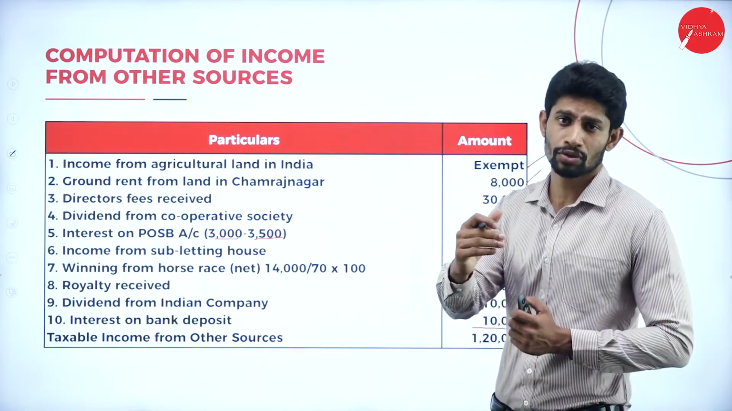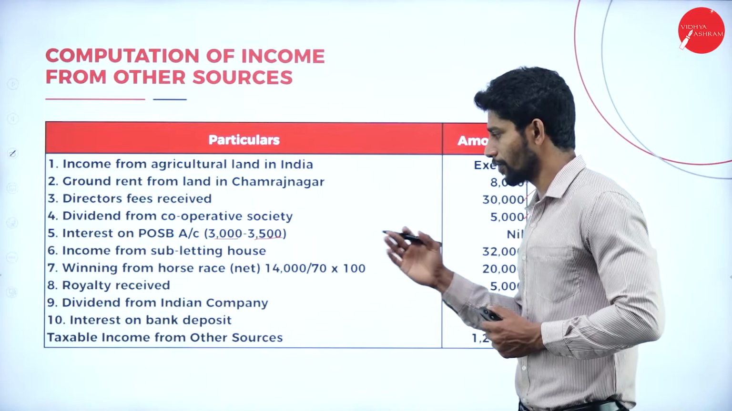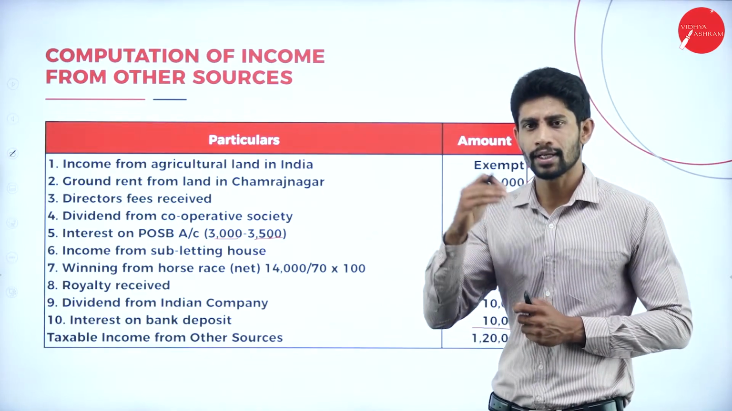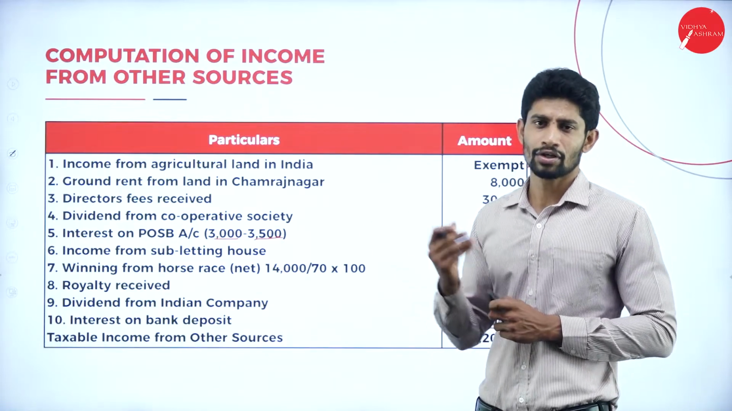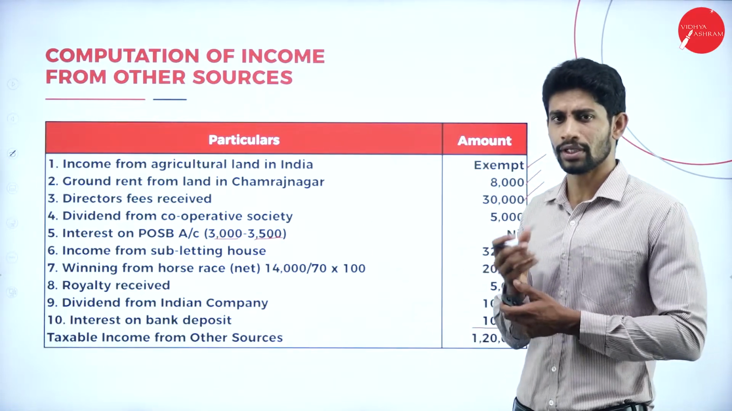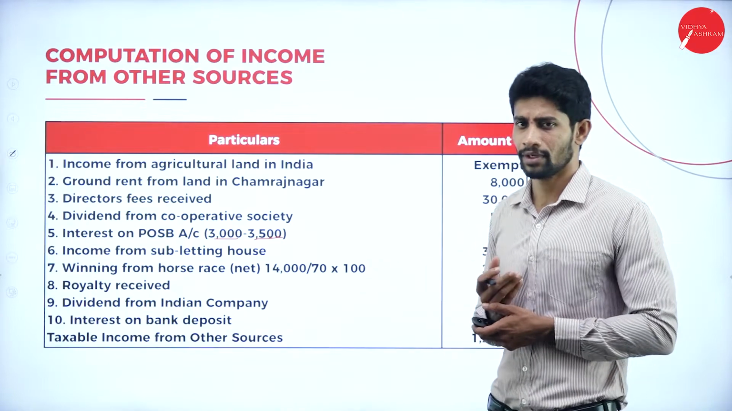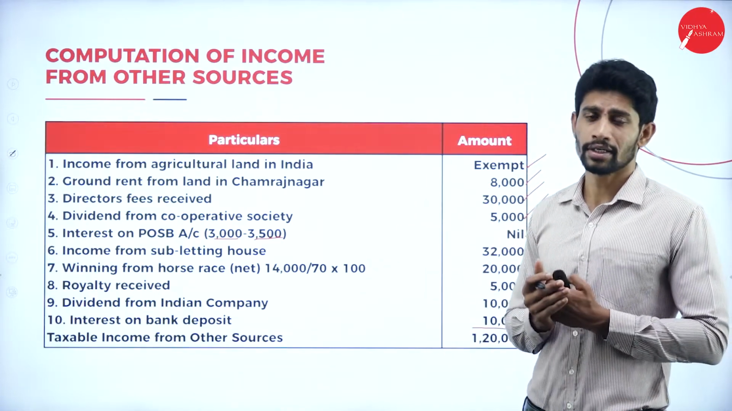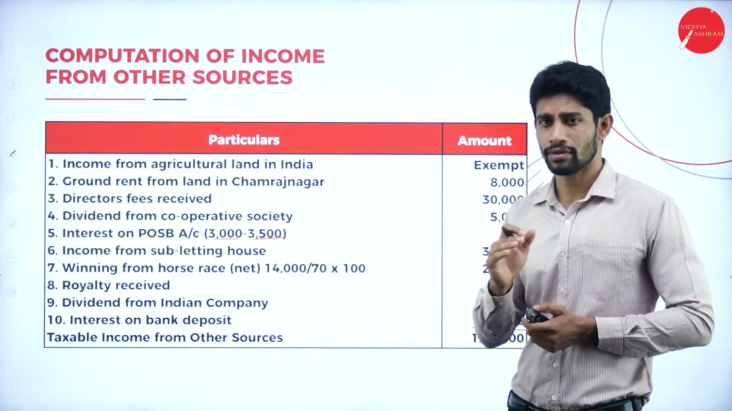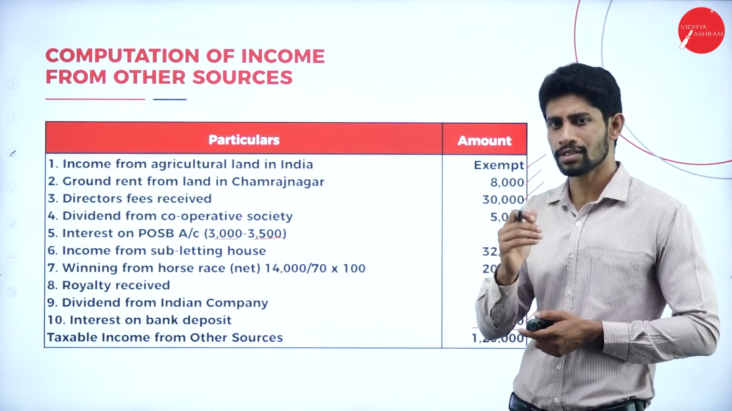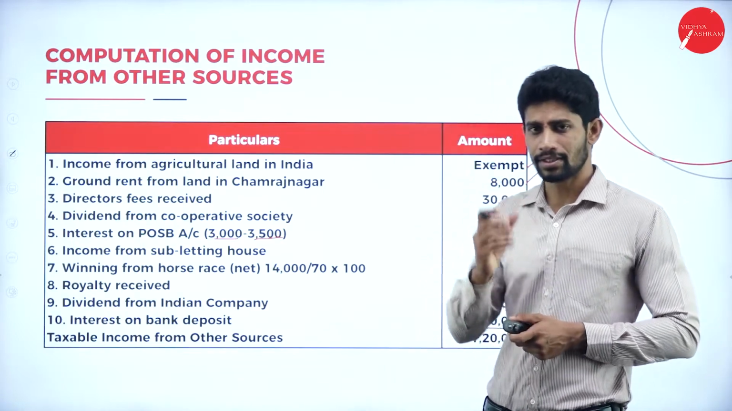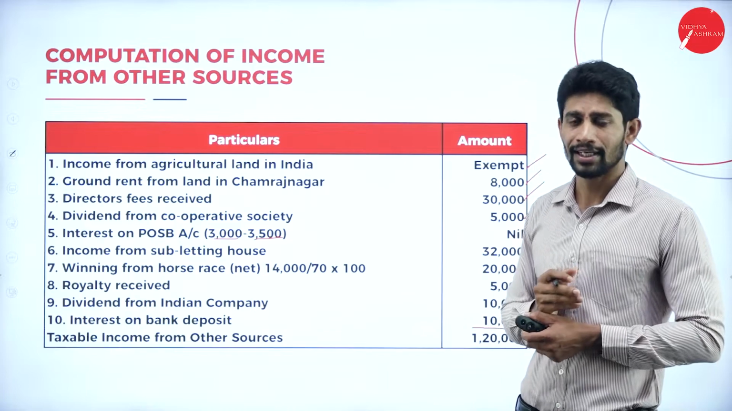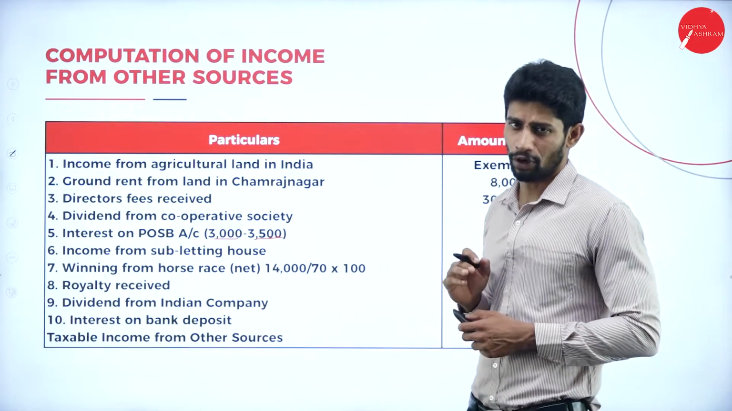Next one, with respect to casual incomes, like winning from horse race or winning from lottery, they will be giving you the net value, and you have to make it gross value. And interest on securities, they will be giving you the net value, you have to make it gross value. Also, agriculture income received in India is exempted. If you know some exemptions as well as the adjustments and deductions with respect to a few kinds of incomes, then it will be very easy to solve the problems.